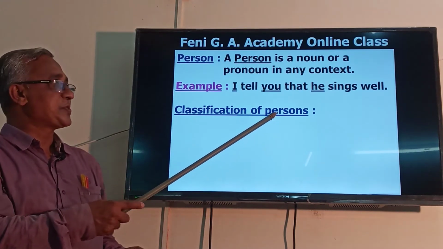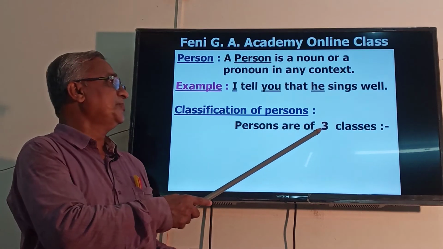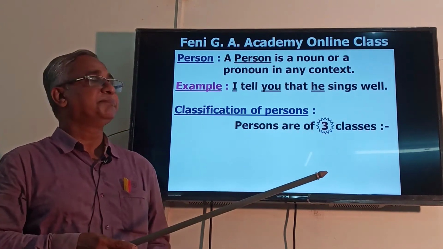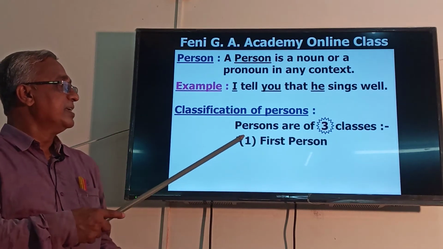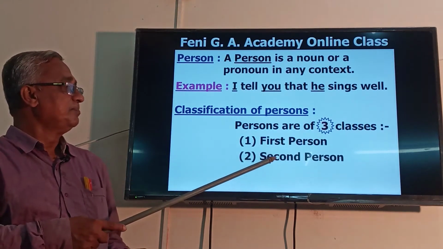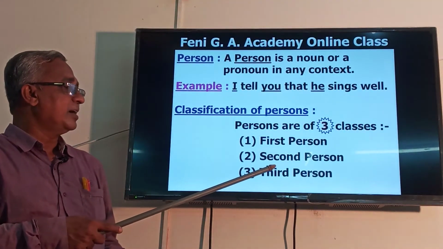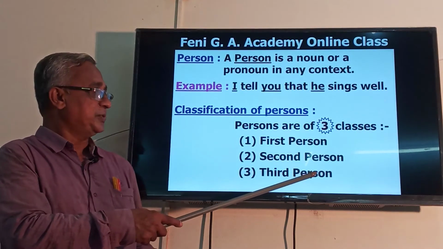Classification of persons. Persons are of three classes. Serial number 1, first person. 2, second person. And 3, third person.